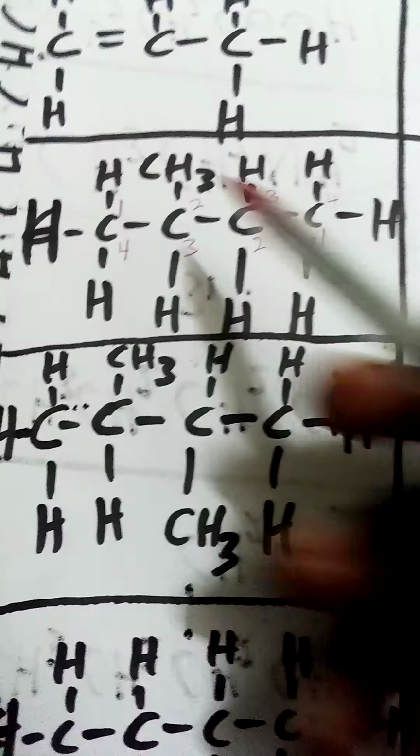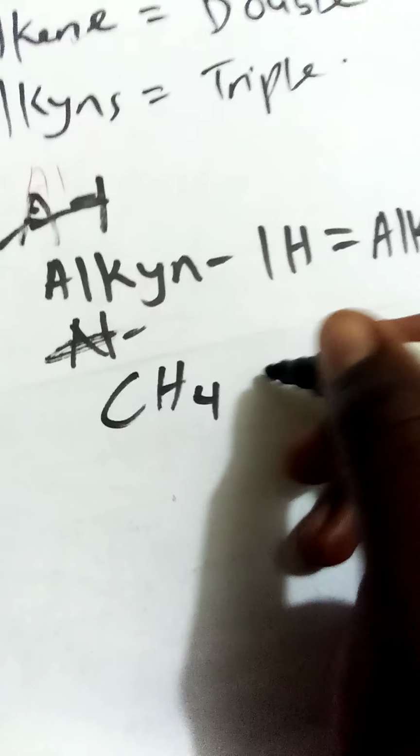So here, CH3. But CH3 is supposed to be CH4. CH4 is methane, minus one hydrogen atom, gives CH3.